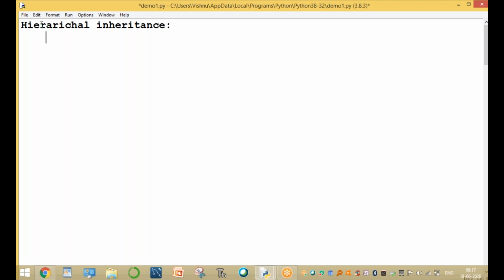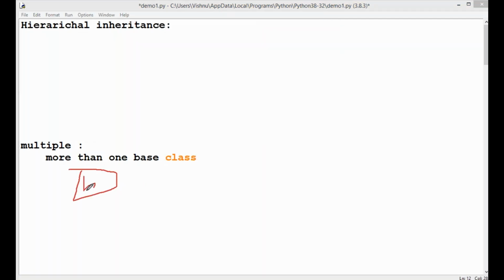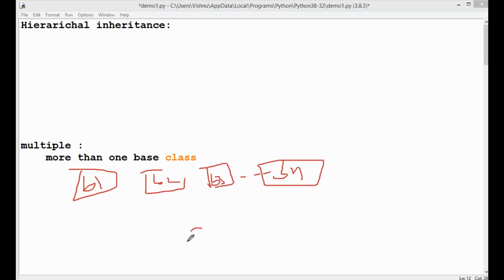Sir? In this inheritance, deriving the properties. Okay, what is multi-level? Multiple inheritance means more than one base class. More than one base class is called multiple inheritance. That means more than one base class: here it is base 1, again base 2, again base 3, and so on, base n. n base classes deriving the class D1 is a multiple inheritance.